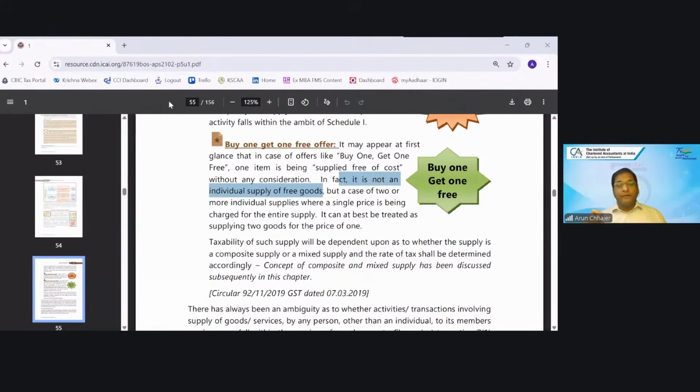So when I am using the words single price, most of the time students jump to the answer as mixed supply. What is the difference between composite supply and mixed supply? When you read, in the mixed supply it is important that the price should be single. In the mixed, the price should be single. That is the additional condition. But composite, it can be single or it can be separate.